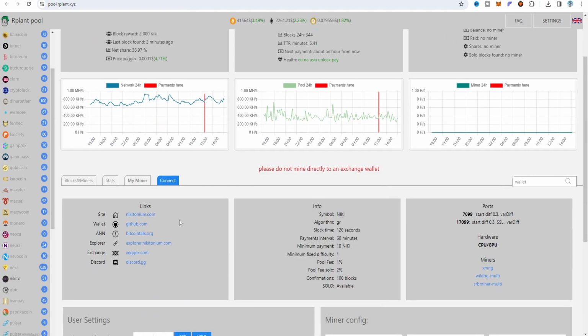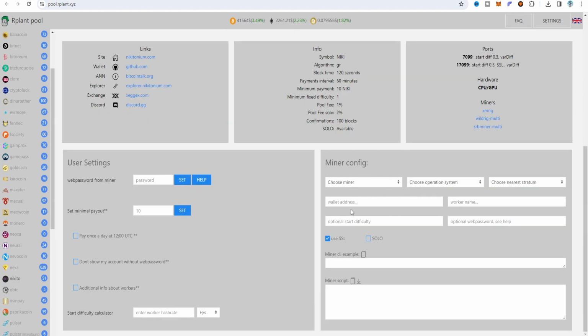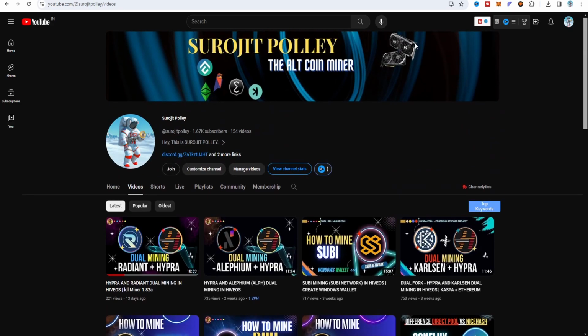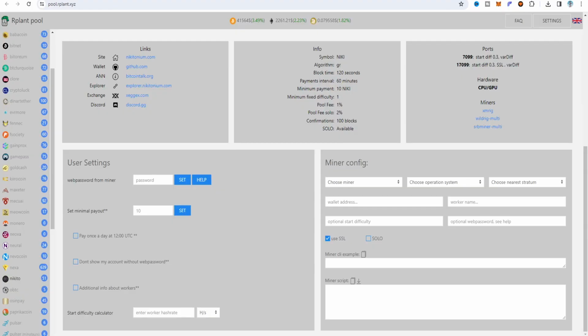So just tap on the connect button, and because Nikito is not available just like the others, and some other new coins on HiveOS, I'm going to choose the custom pool server. So that's why I choose the Opulence server pool. Choose WildRig miner. For the operating system I choose Linux Mac OS. Specific server as Asia, check the SSL version, check the solo version, and this is the Stratum ID. So I just copy it from there.